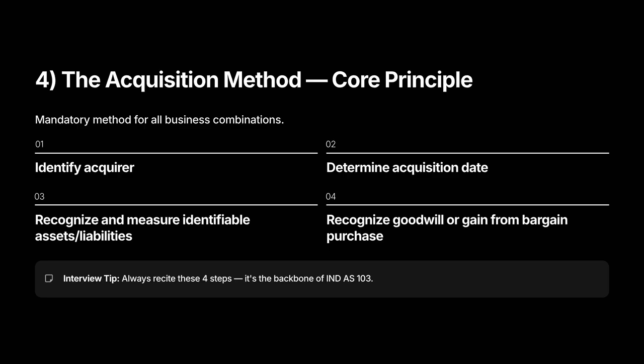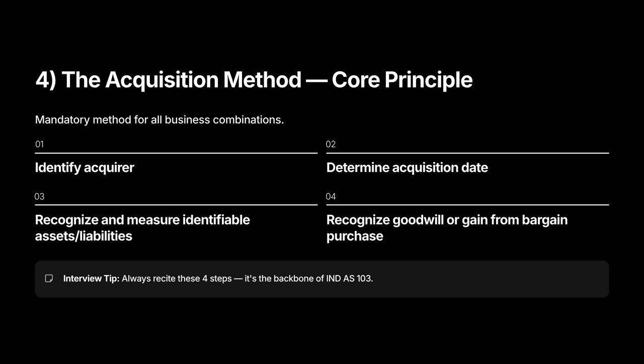4. The acquisition method, core principle. Remember the 4-step backbone. Repeat it every time. Steps. 1. Identify the acquirer. 2. Determine acquisition date. 3. Recognize and measure identifiable assets and liabilities at fair value. 4. Recognize goodwill or a bargain purchase gain.